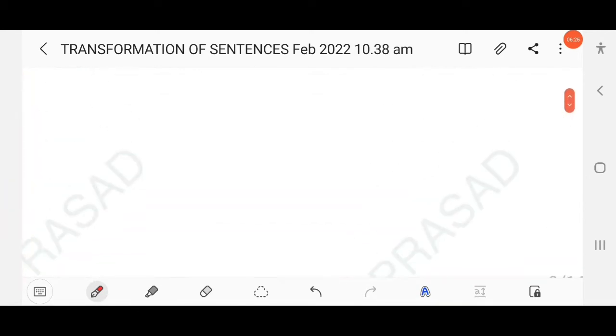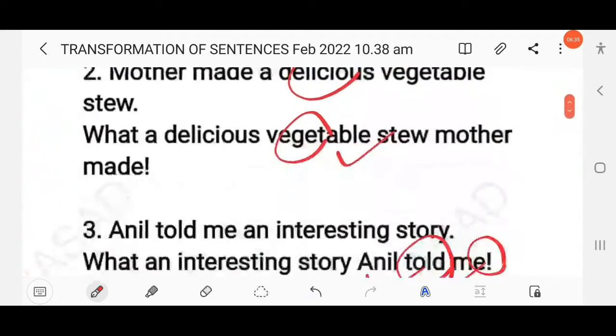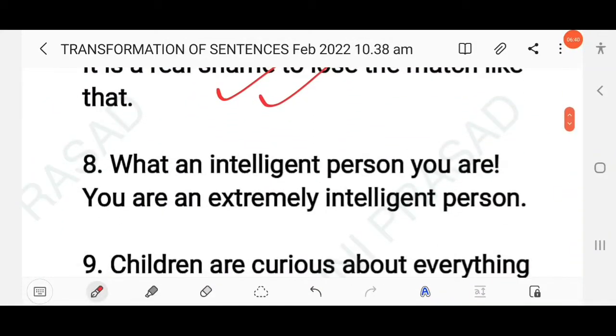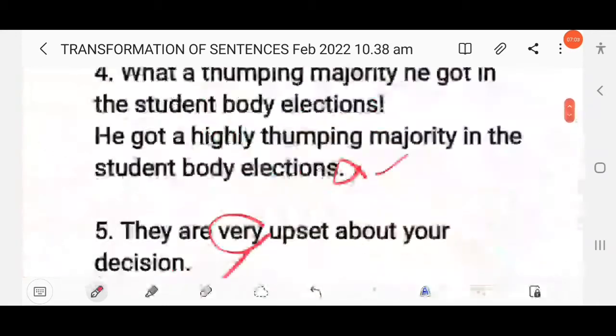Next question: What an intelligent person you are! It is an exclamatory sentence; you have to change it into an assertive sentence: You are an extremely intelligent person. Here "extremely" is an adverb of degree. Clear? Then next question here.